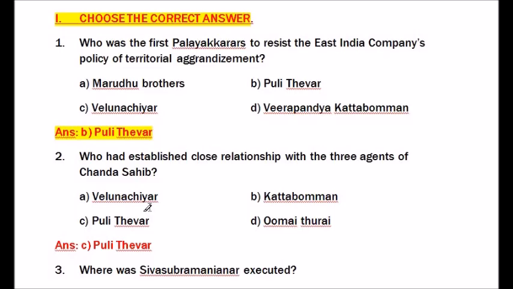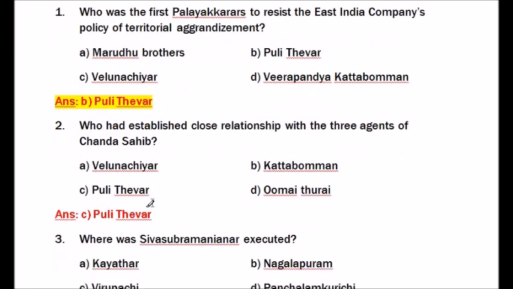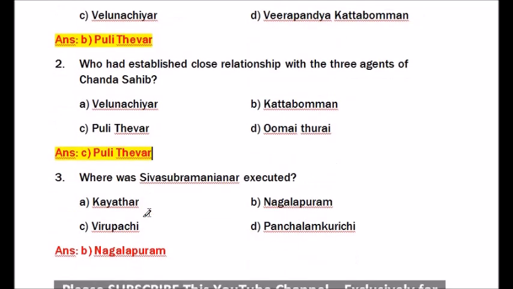Question number 2. Who had established close relationship with the three agents of Chanda Sahib? Options are Velunachiyar, Kattabomman, Puli Thevar, Oomaidurai. Answer is Puli Thevar.